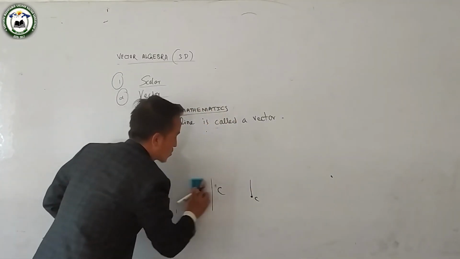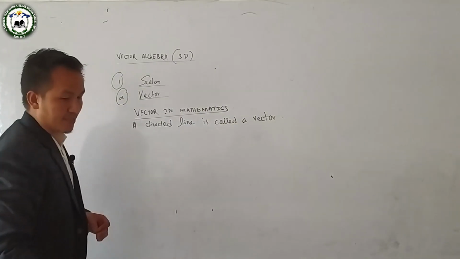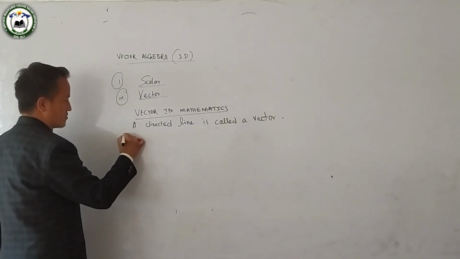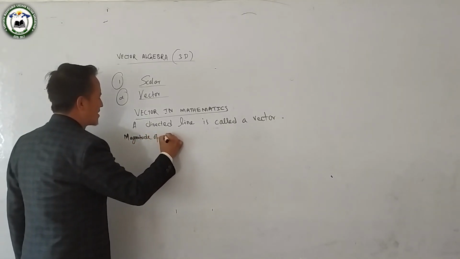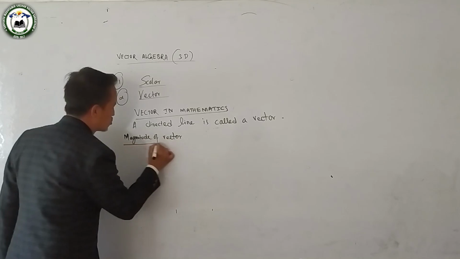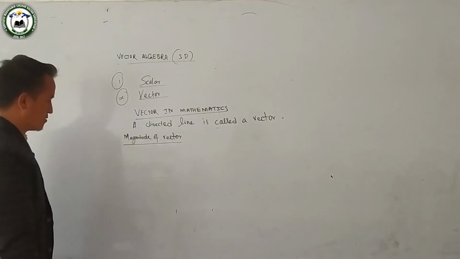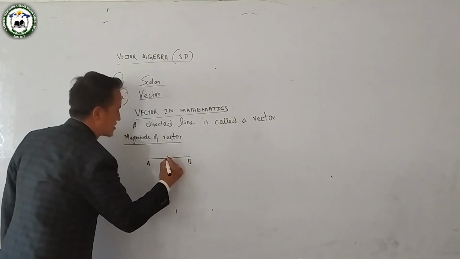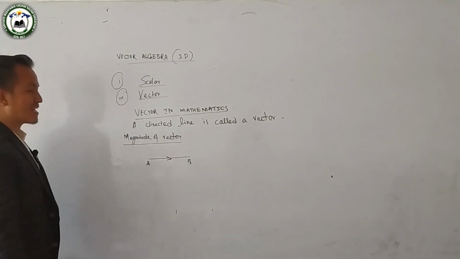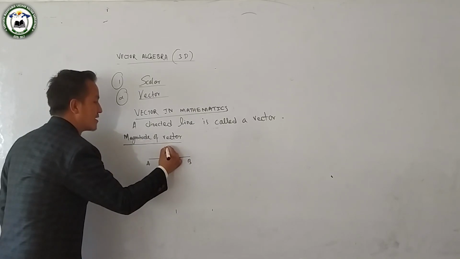Now I will go to the next topic, that is magnitude of a vector. Suppose AB is a vector in this direction, just like I represented small a.